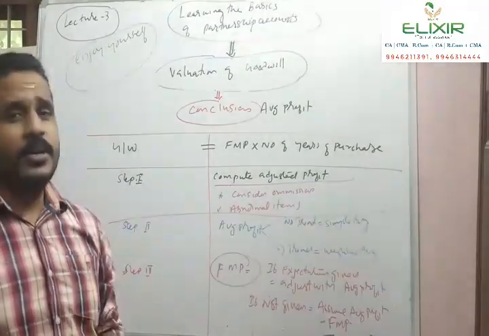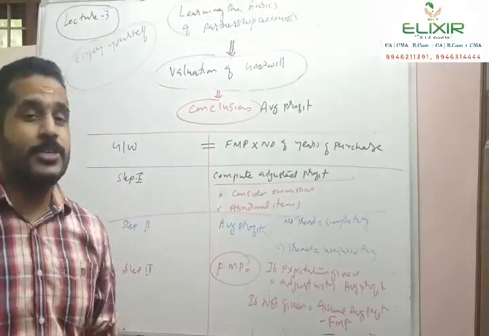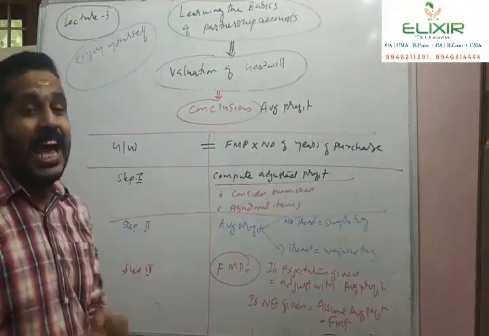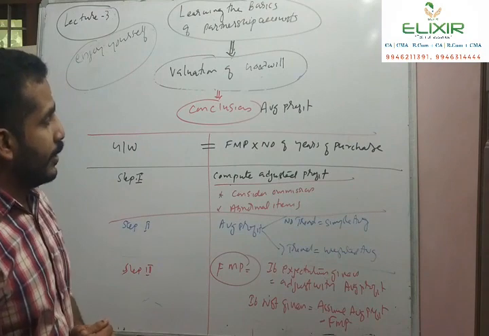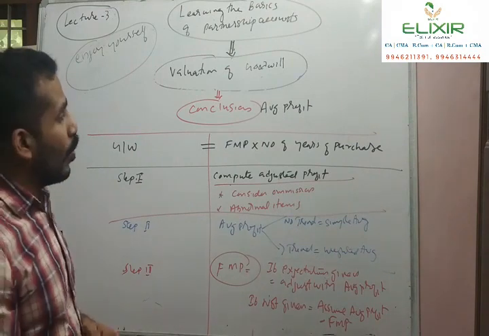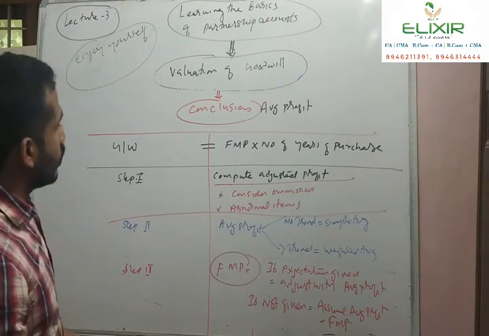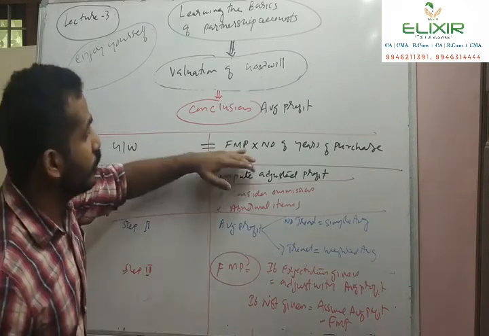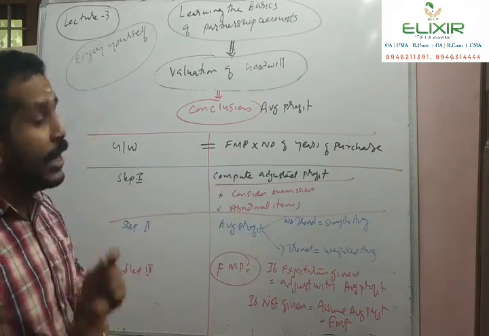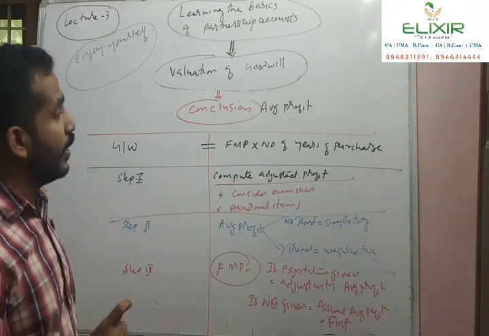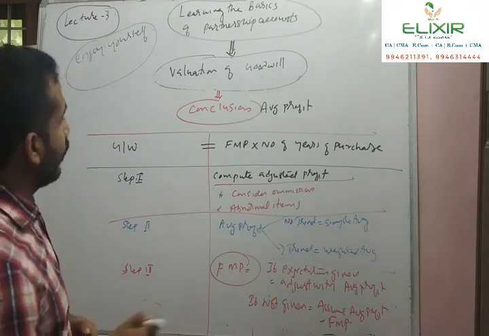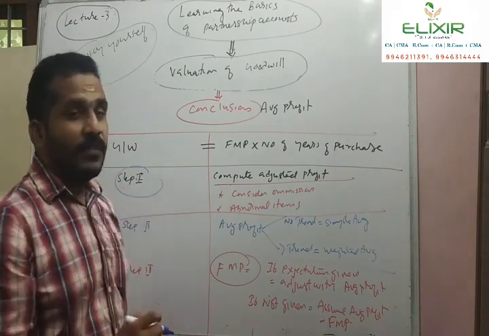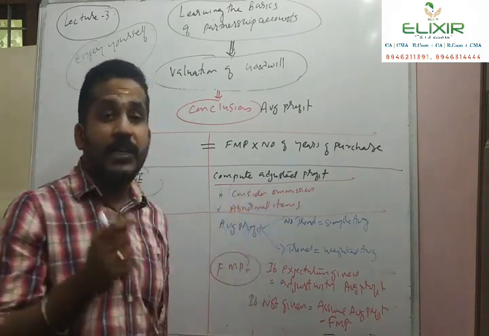So students, I am concluding my discussion on the computation of goodwill based on the average profit method, and let us recap what we have studied. Under the average profit method, how do we calculate goodwill? The future maintainable profit into the number of years purchase. And what are the steps? In step 1, we compute the adjusted profit if any.